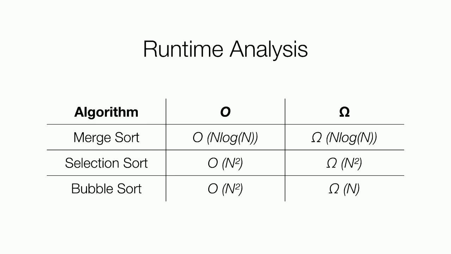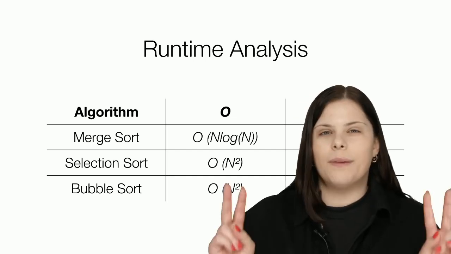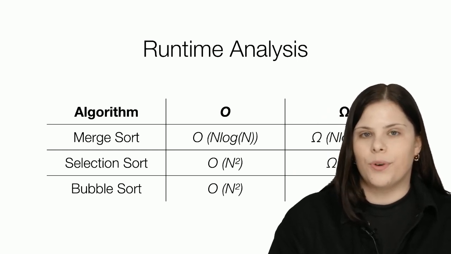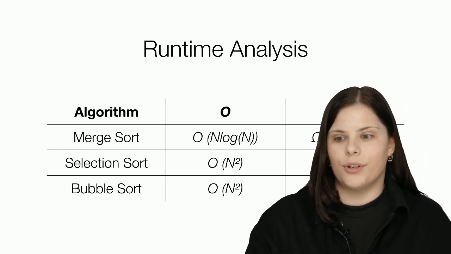But now if we look at the third column, which is omega, we can notice that bubble sort does actually perform better than merge sort in the best case scenario. What sort of best case scenario can happen here where bubble sort can perform better than merge sort?